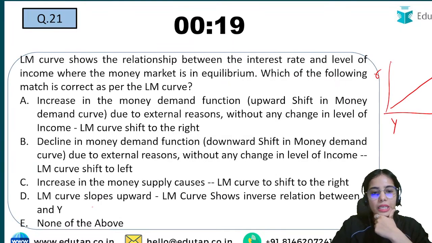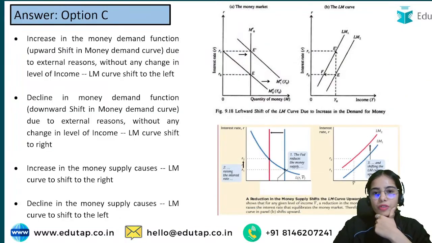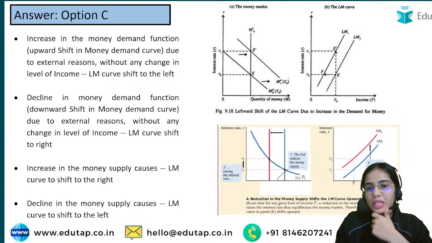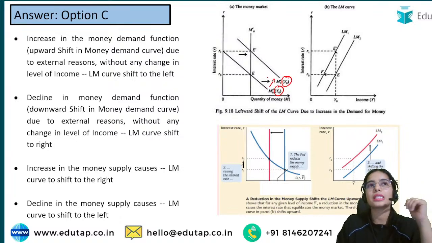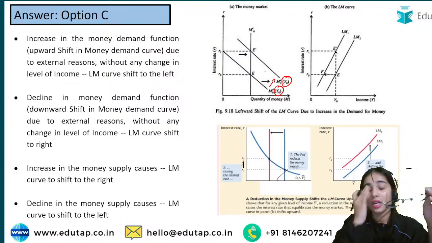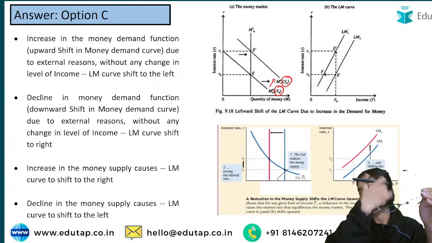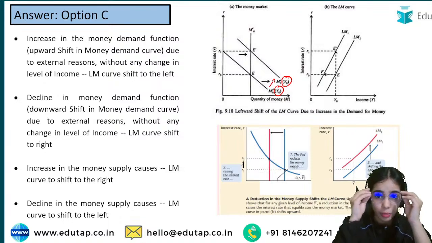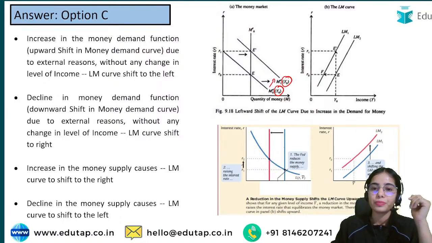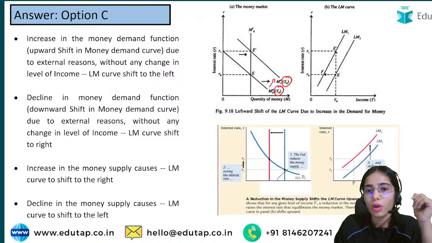Now, let's say the level of income is the same, but the demand for money has increased because of exogenous variables such as better expectations. People are very optimistic about the country, and because of their optimism, they are demanding more money for transaction or other purposes, while the level of income is the same.